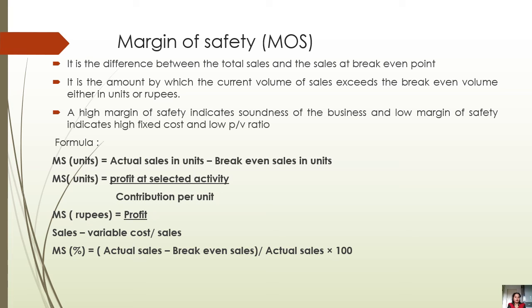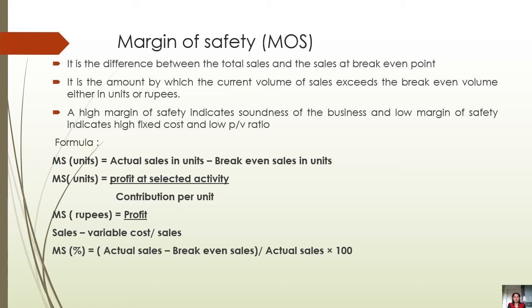So let us understand. The first point says it is the difference between the total sales and the sales at the break-even point. It is the amount by which the current volume of sales exceeds the break-even volume, either in units or rupees. A high margin of safety indicates soundness of the business because you are getting much more than you expect at break-even. And a low margin of safety indicates high cost and low profit. From the formula we can understand this.